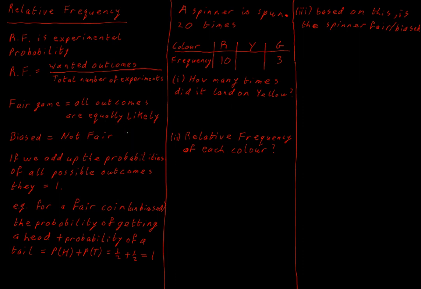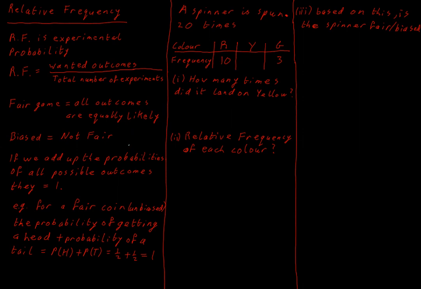Connected with relative frequency and probability in general, we have the idea of fairness. So if a game is fair, it means that all of the outcomes are equally likely. Like if we throw a normal dice, we have a probability of 1/6 of getting every single outcome. So we would say that a normal dice is fair because all of the faces are equally likely to appear. Biased is the word we use for when something is not fair. So when all of the outcomes aren't equally likely, we'd say that that's unfair or biased.